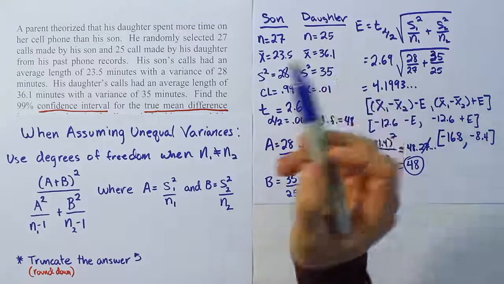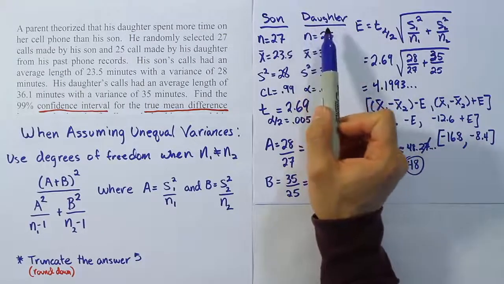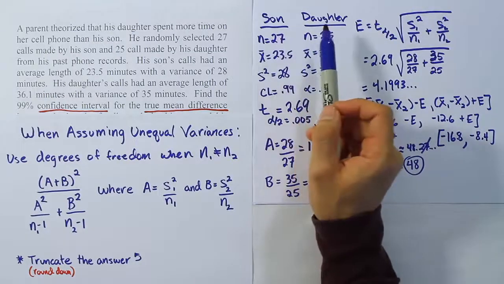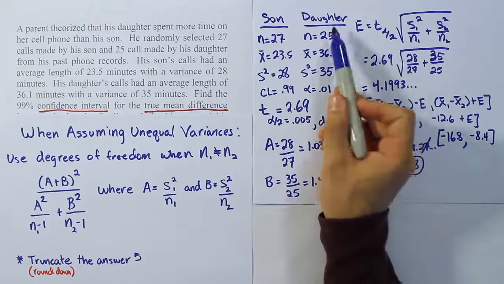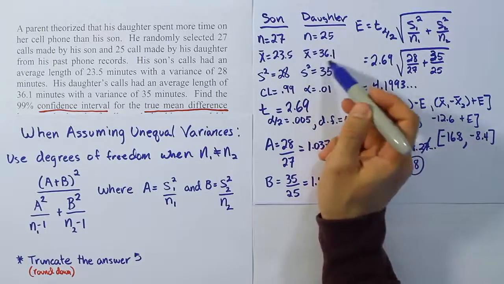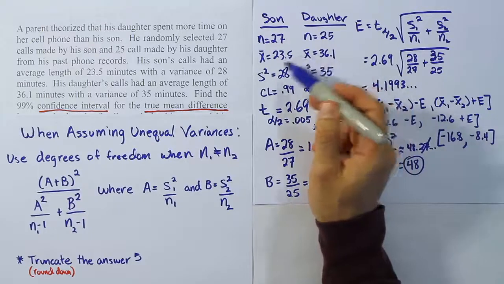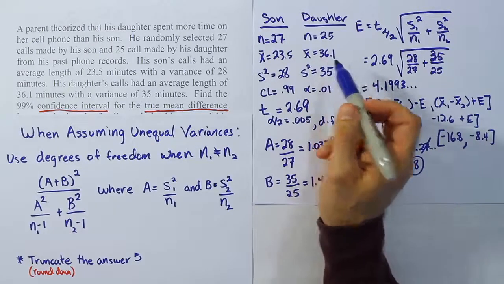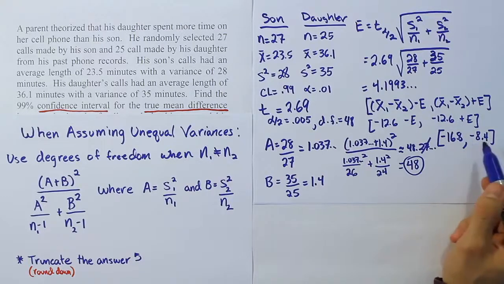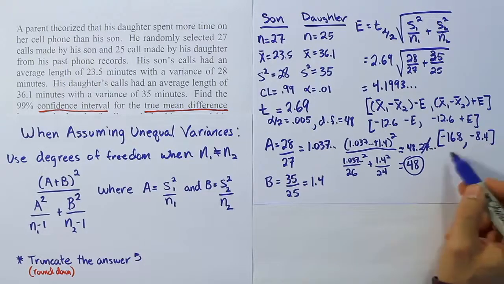So in other words, we're saying that we believe that it's a statistically significant difference between the daughter's time on the phone and the son's time on the phone. And because the interval is negative, it means the daughter, the second one in our subtraction, had a higher value than the son's, which means that this sample mean is bigger than the son's mean, and it's significantly bigger. So in other words, even after subtracting and adding the margin of error, we still get an interval that's negative on both sides, which means that in the worst case scenario, the daughter spent 8 minutes longer on the phone or so than the son, and in the best case scenario, she spent almost 17 minutes longer on the phone than the son.